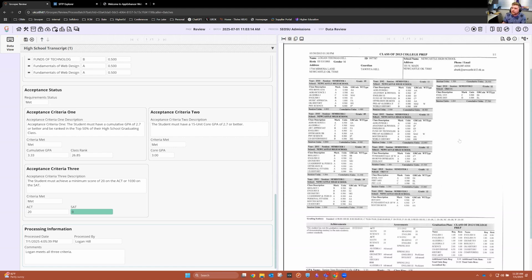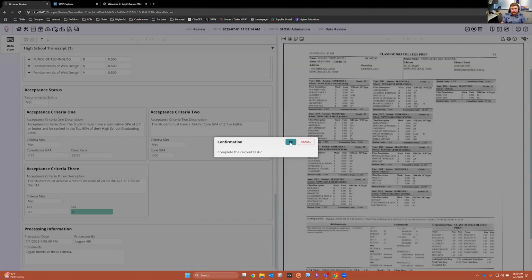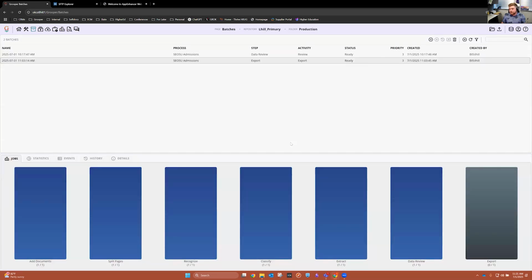So anytime you go back and look at this document, you can see who processed it, what date and time they processed it, and any comments that they may have had. So I leave that one kind of optional, just depending on that individual school and what they want to do. So now that this has been complete and we're good to go, I'm going to save this and complete this task. So now a couple things are happening.